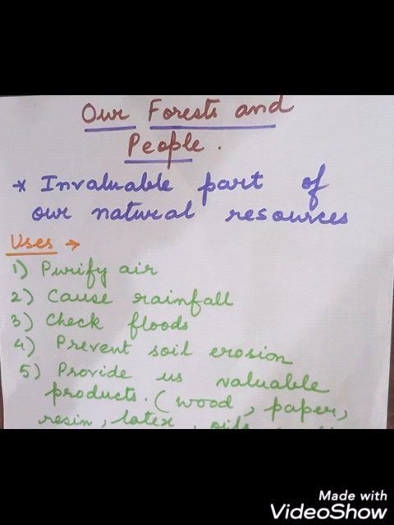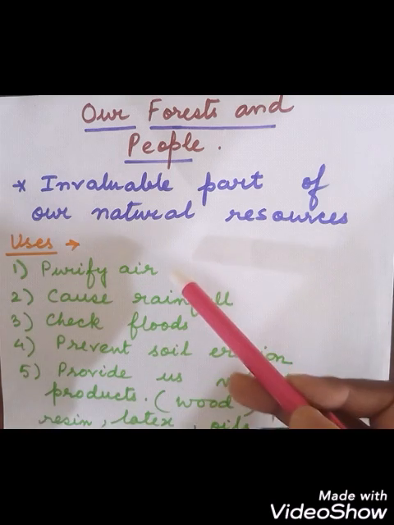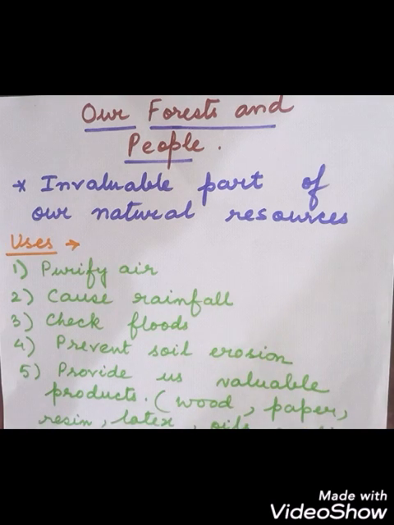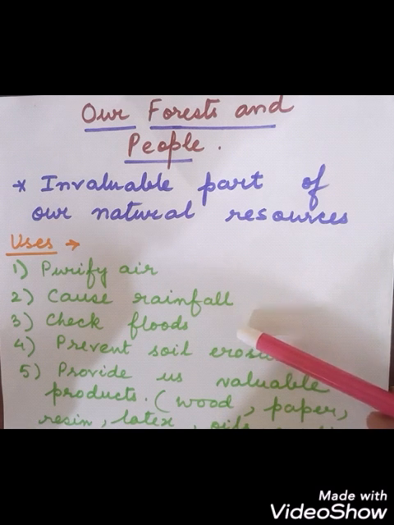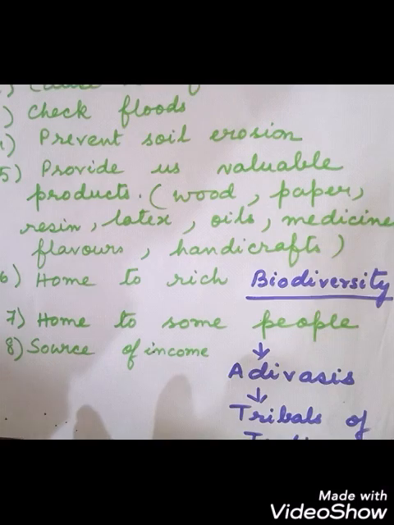So what are the uses of the forest? Number one is purification of air. Forests help to purify the air. How? By absorbing carbon dioxide and releasing what? Oxygen. Forests also cause rainfall. They check floods and prevent soil erosion. We get a large number of products from the forest like wood, paper, resin, latex, oils, medicine, flavors, handicrafts.